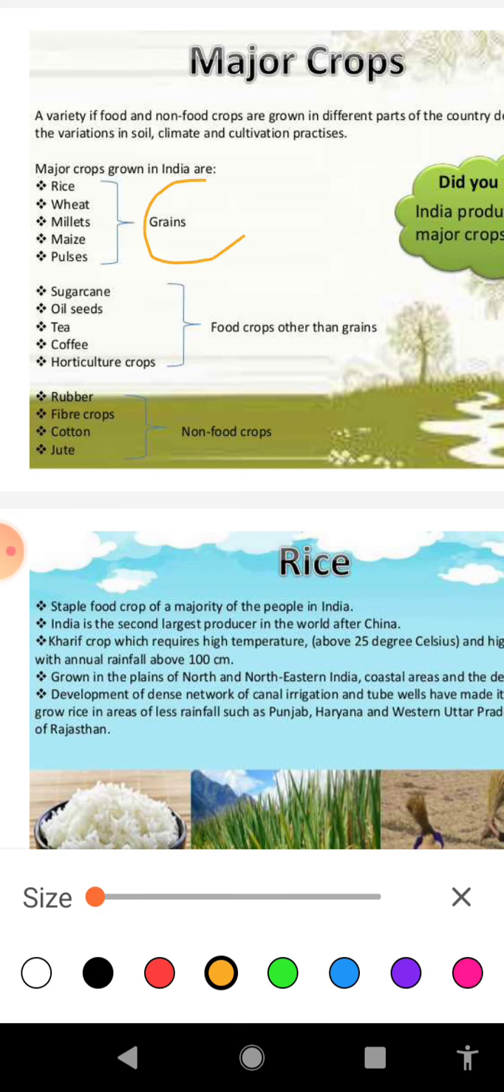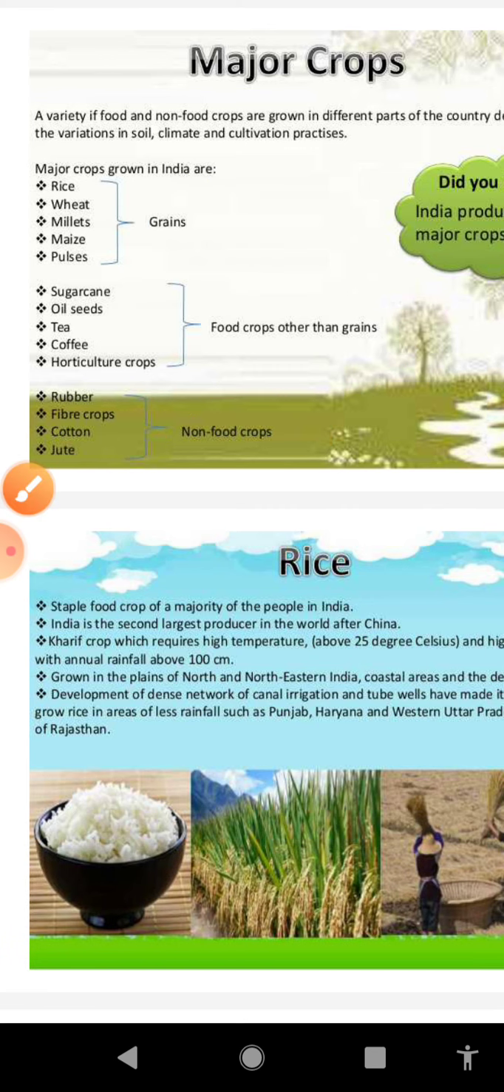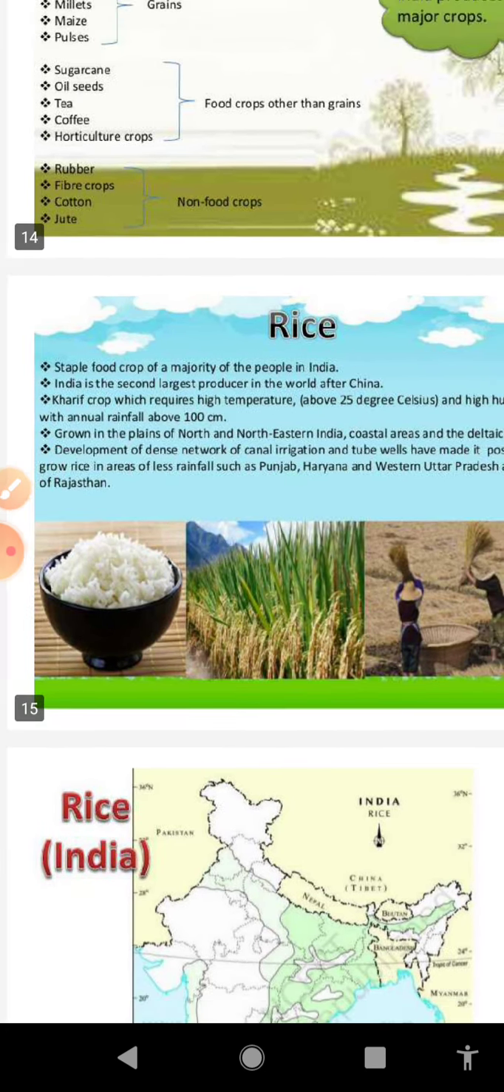First one, grains. This group includes rice, wheat, millets, maize, and pulses. Second group, that is food crops other than grains, includes sugarcane, oilseeds, tea, coffee, and horticulture crops. And third group, that is non-food crops. This group includes rubber, fiber crops, cotton, and jute. Now let us discuss grains, and first we will discuss rice.